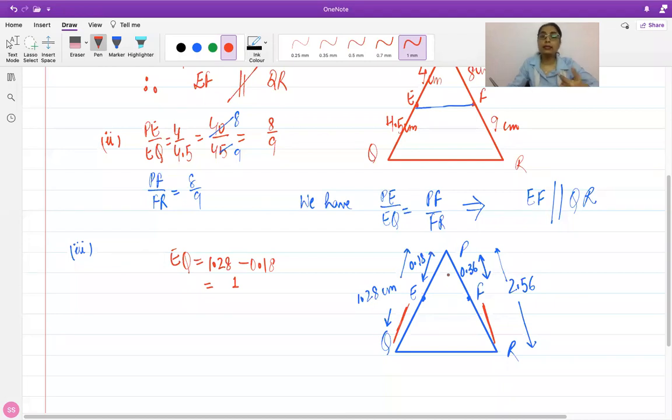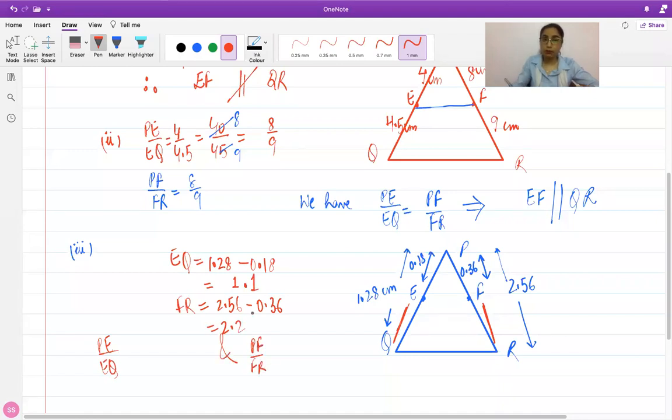You can directly jump to the corollary of the theorem, BPT. उसकी corollary ये कहती है कि part और whole की ratio भी बराबर होती है. So rather than calculating EQ and FR, you can go ahead and calculate PE upon EQ, and you can calculate PF upon FR.